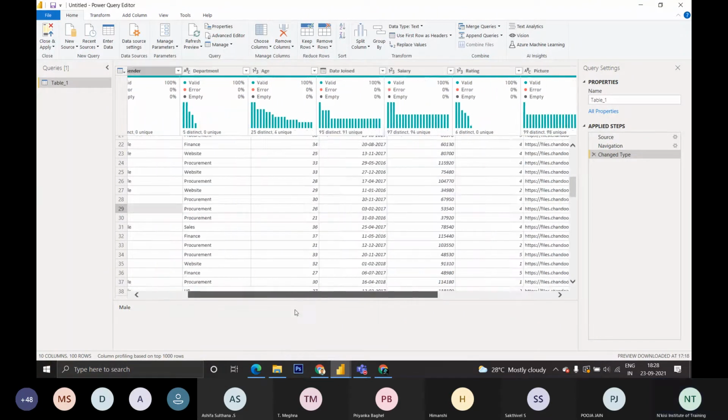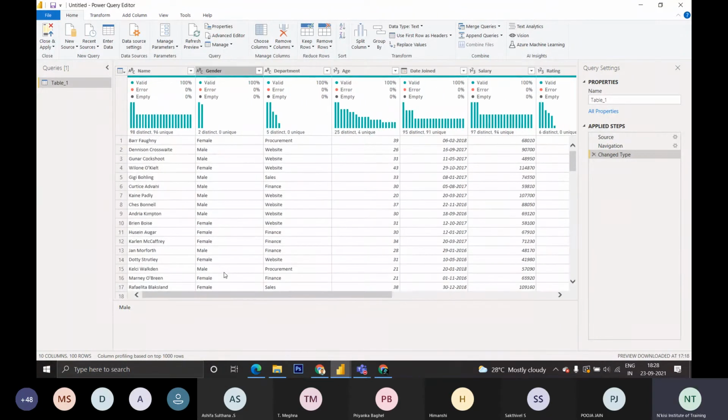So this is the data I have fetched from Excel. You will already be using it in Excel. I have fetched the data from Excel and loaded it into Power BI. Now I am going to load the data. You could see Close and Apply here, right? In the bottom of the file, you could see Close and Apply.